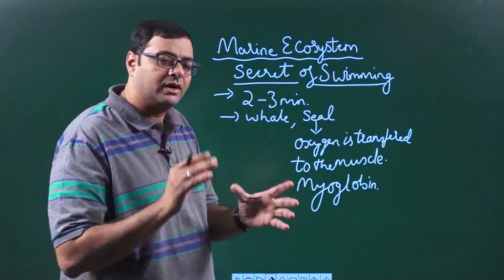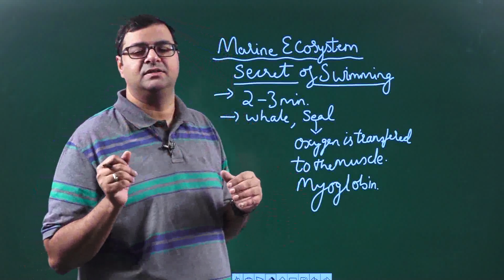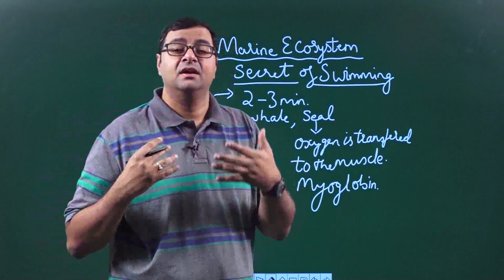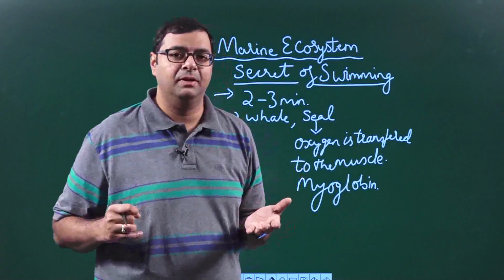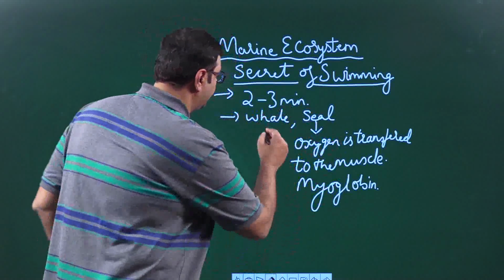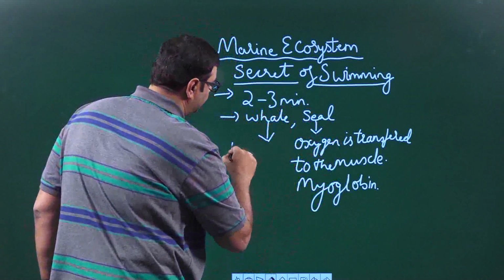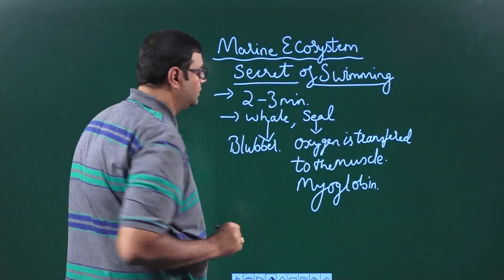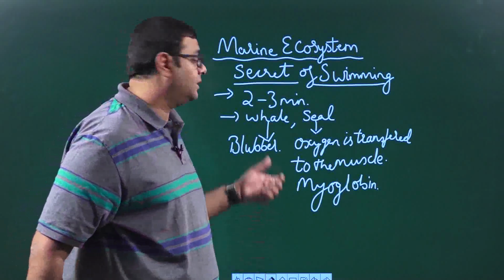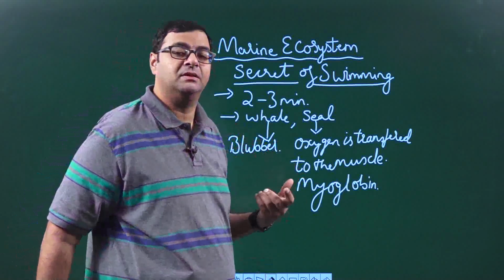So these organisms have evolved some structures inside their body, which you learn in higher classes, which help them regulate their temperature. Say for example, you have a whale. This whale has something called blubber. This blubber will protect the whale from extreme cold.